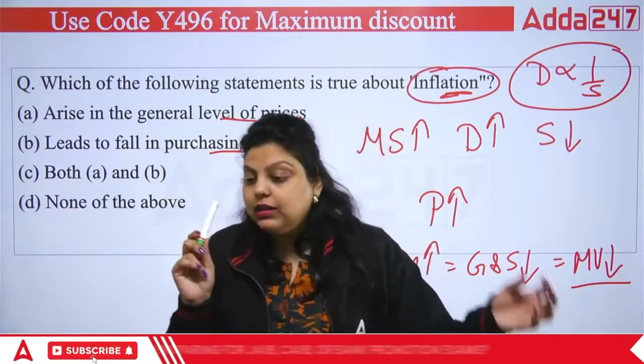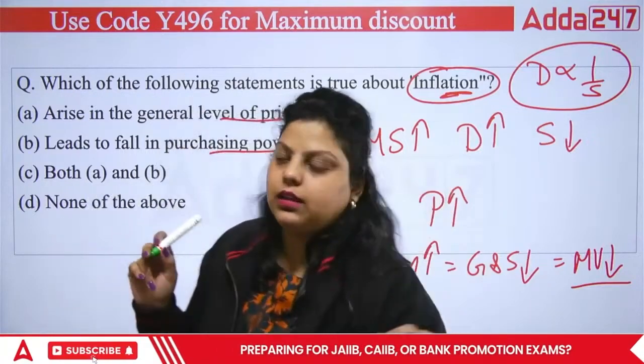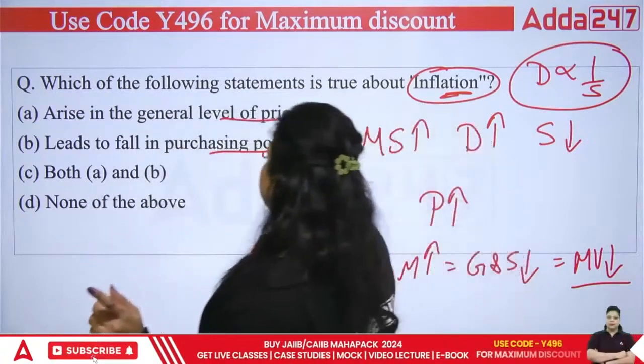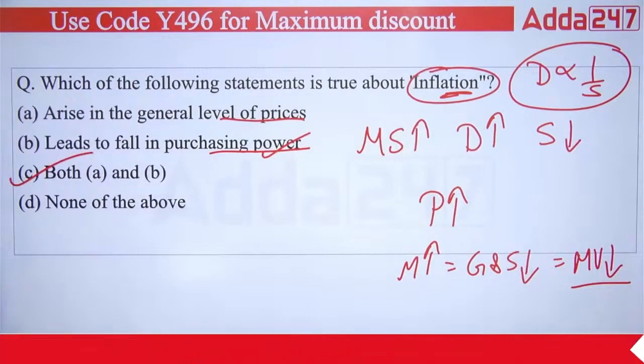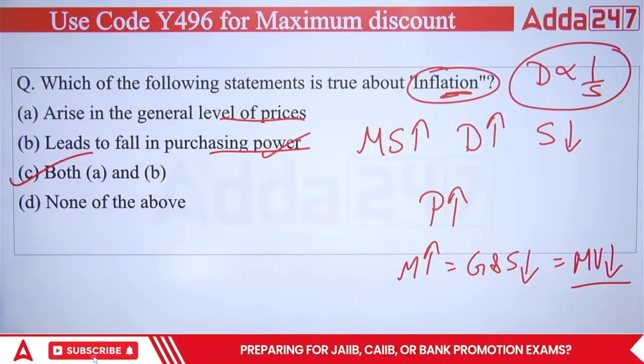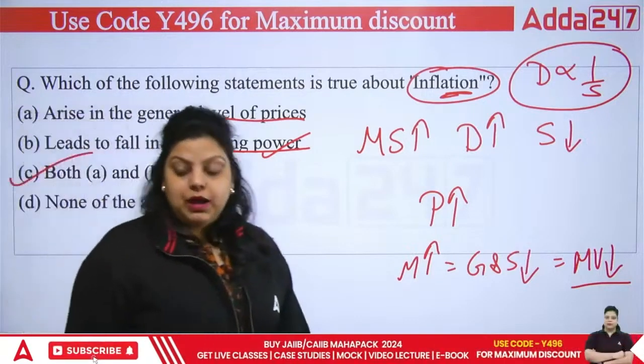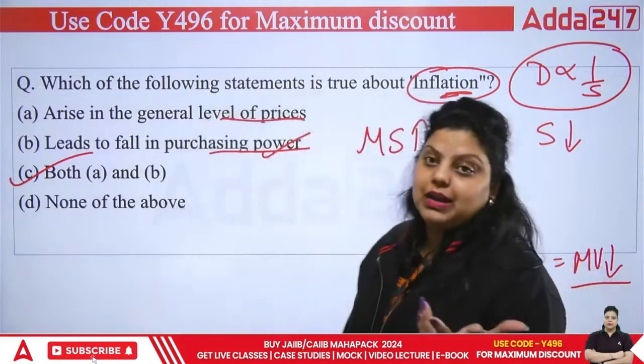And that's what the value of money is decreasing. So it means the purchasing power will decrease. So right answer will be both A and B. So the general level of prices will increase. Second, your fall in purchasing power will be seen because the prices are increasing.